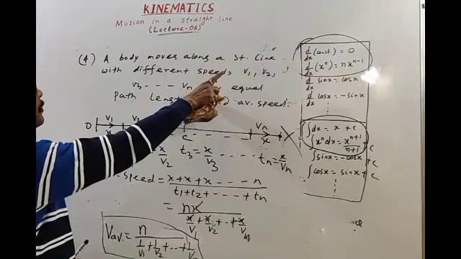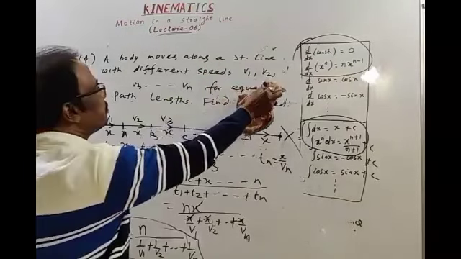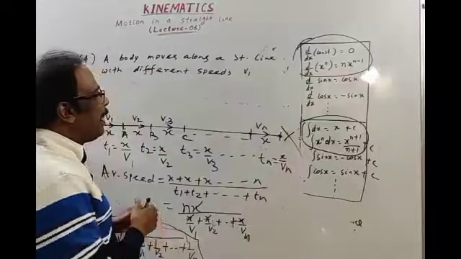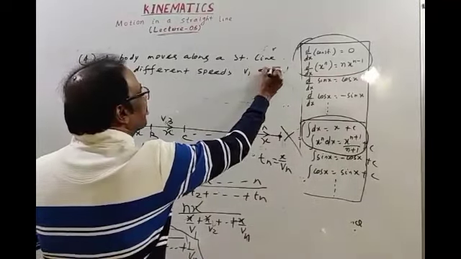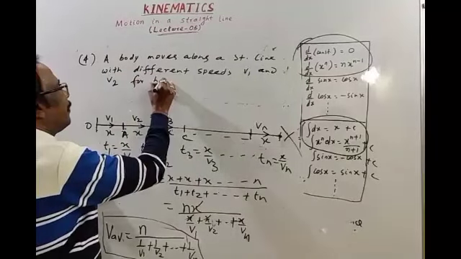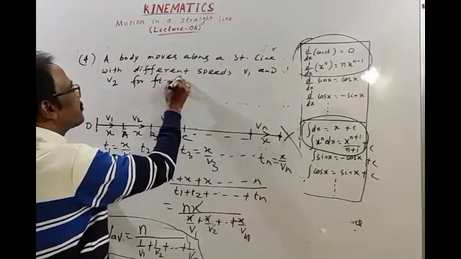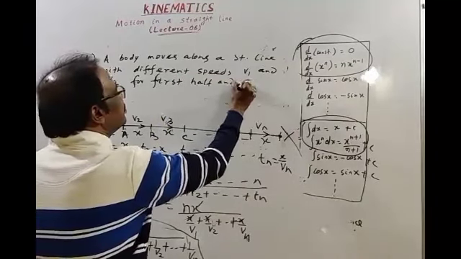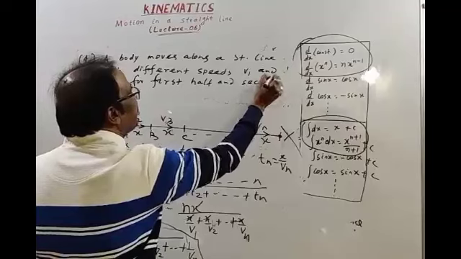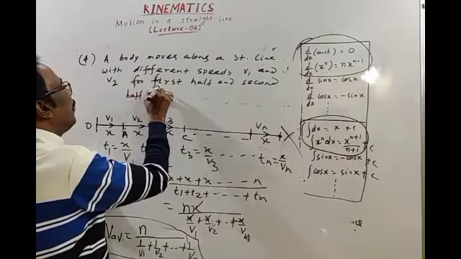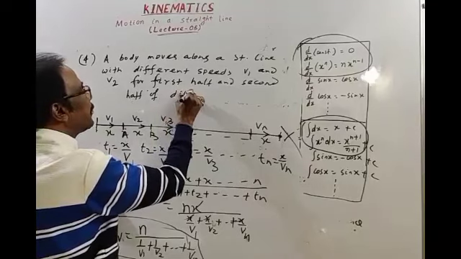A body moves along a straight line with different speeds v1 and v2 for the first half and second half of distance respectively.